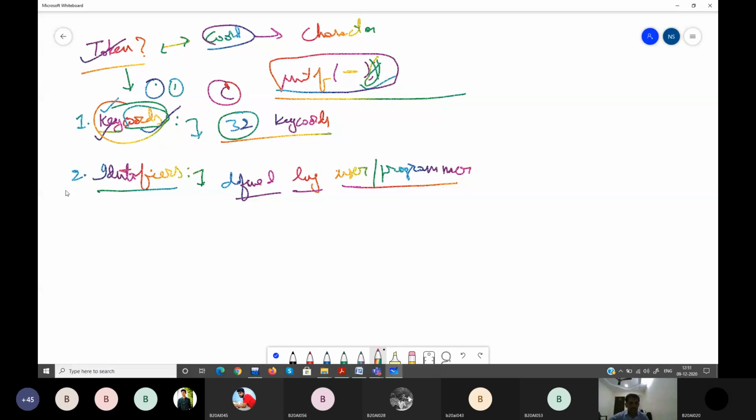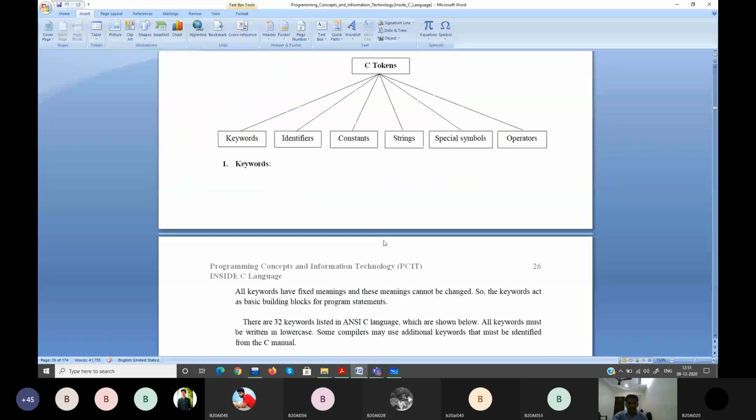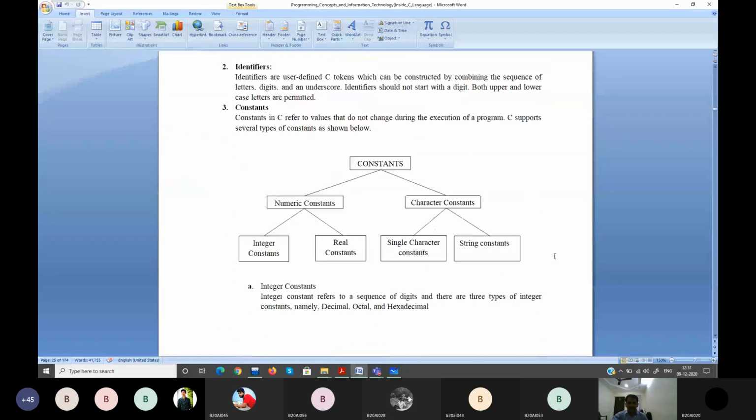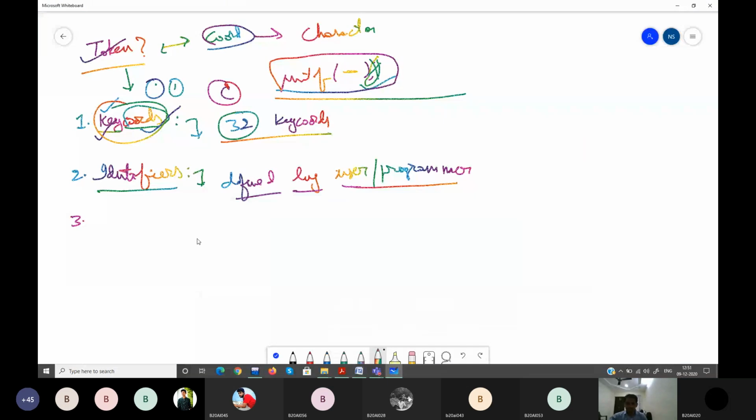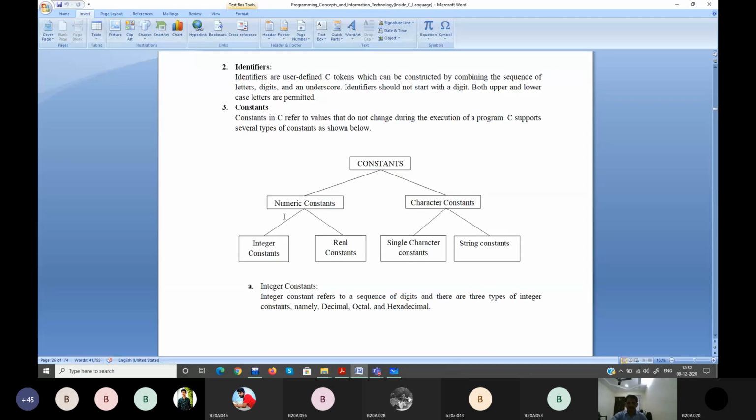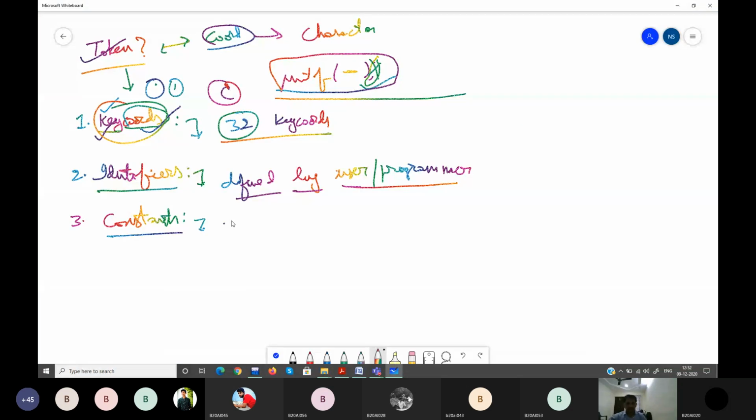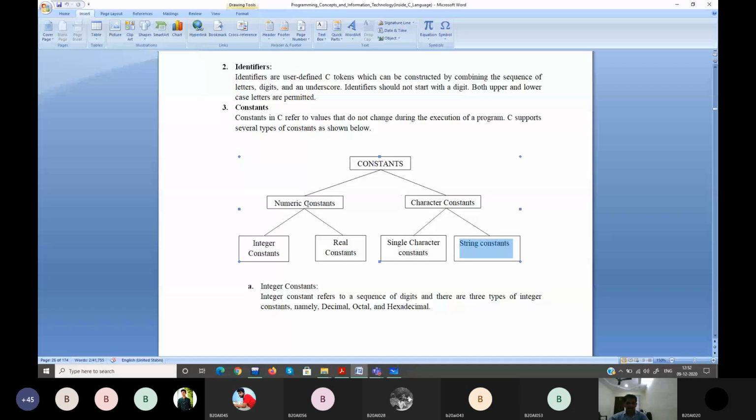Next token type, the third one, what is it? Constants. There are so many kinds of constants. We'll talk about it. The constants are divided into numerical constants and character constants. The numerical constants are integer and real, number based. Character constants are single character constants and string constants. So what am I going to tell you? Constants are divided into what?